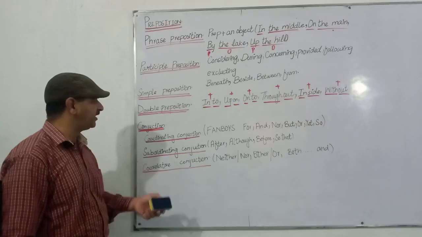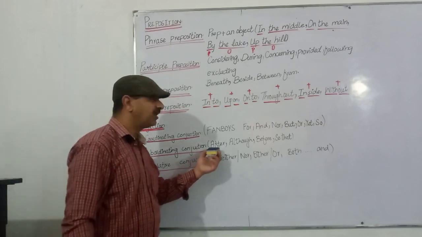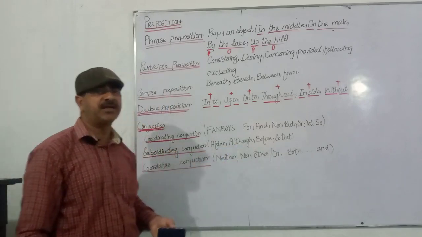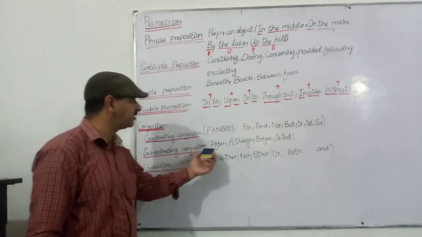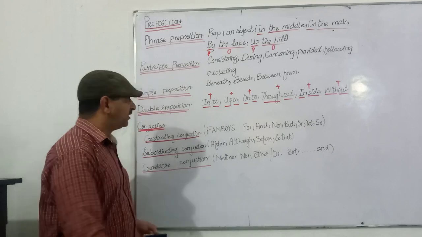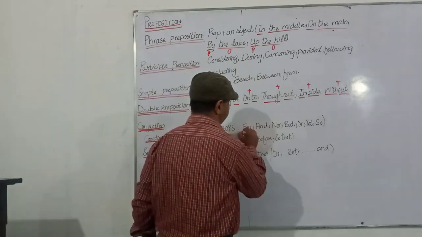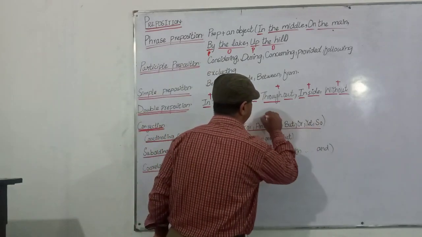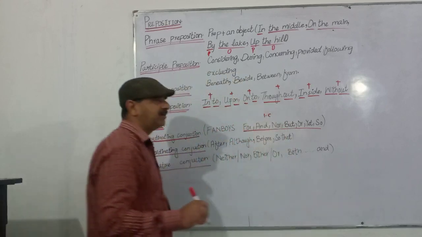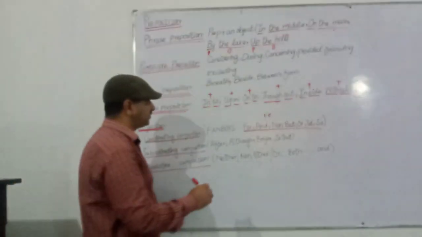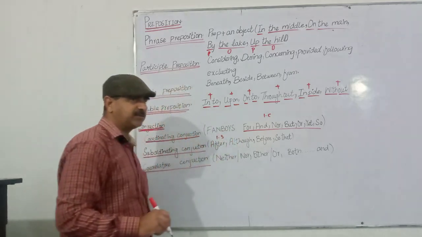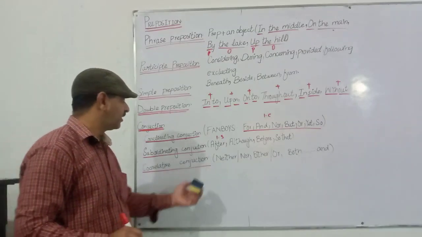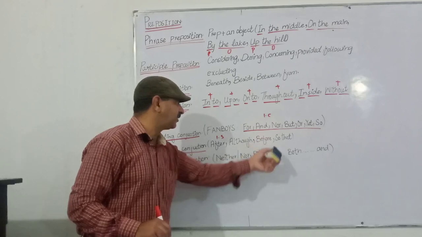Next one is subordinating conjunction. They join subordinate clauses with an independent clause, or they introduce subordinate clauses. These are used to introduce subordinate clauses: after, although, before, so that.